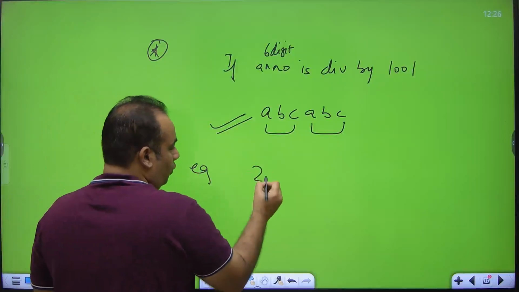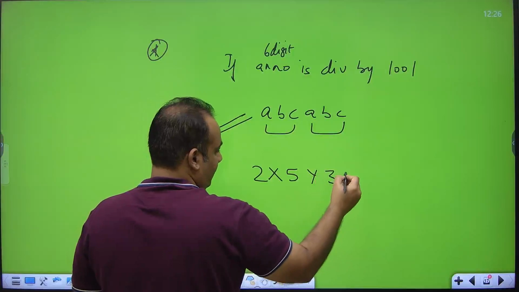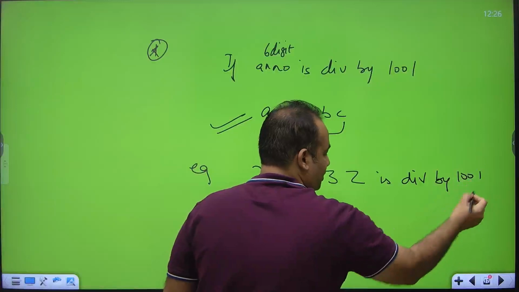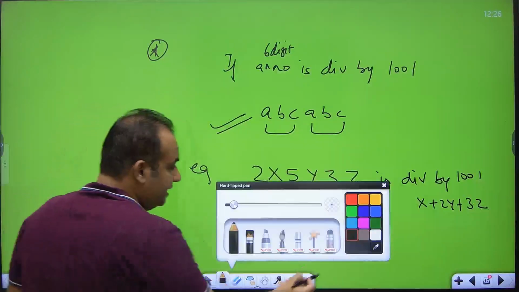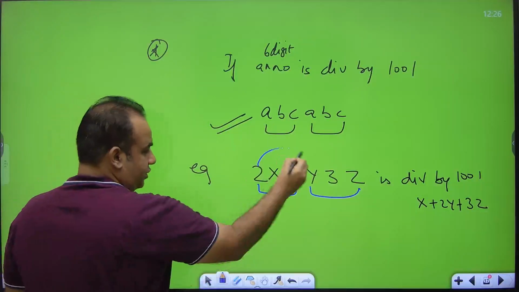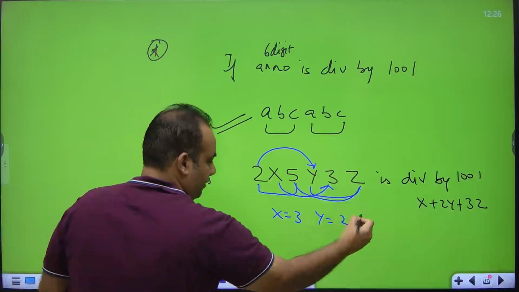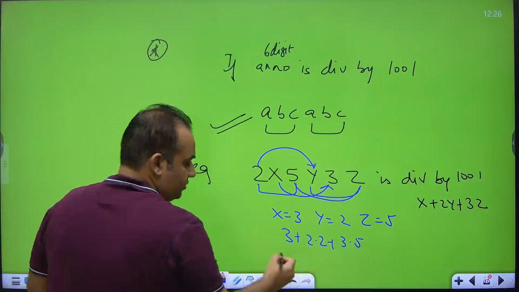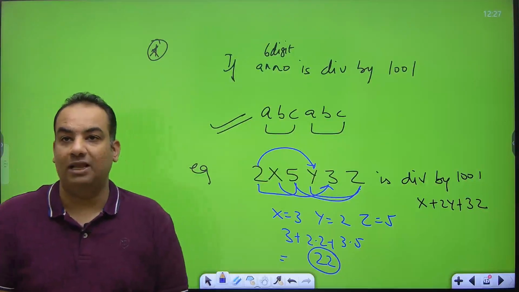Suppose I say 2x5y3z is divisible by 1001, and I ask you the value of x plus 2y plus 3z. When you see this, you should understand that the first 3 digits will be equal to the last 3 digits. So this is 2, which means y is 2. This is this, so x is 3 and z is 5. Now they are asking x plus 2y plus 3z. So 3 plus 4 is 7, plus 15 is 20. So the answer is 20. Is it clear to all?